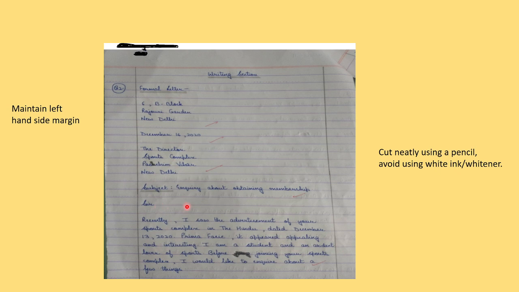Now next is the subject. The subject is "Inquiry about obtaining membership". So not "inquiring about", avoid the ing forms in the subject. Inquiry, then complaint, so avoid complaining. So ing forms should be avoided while you are writing the subject. It should be inquiry or complaint. Then again, requesting: rather than requesting, just request.